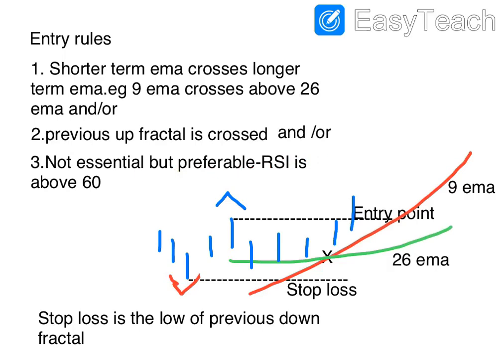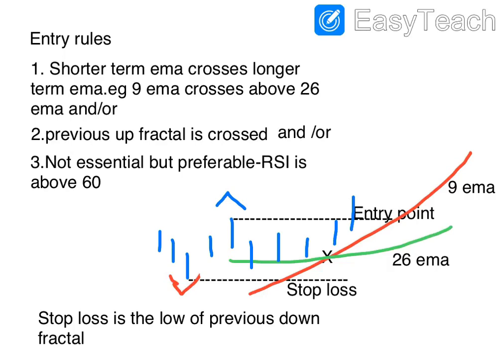You will find that the buying condition, if it is satisfying all the three rules, then the chances of success in this trade are very high. Now what will be the stop loss? The stop loss will be the low of the previous down fractal.